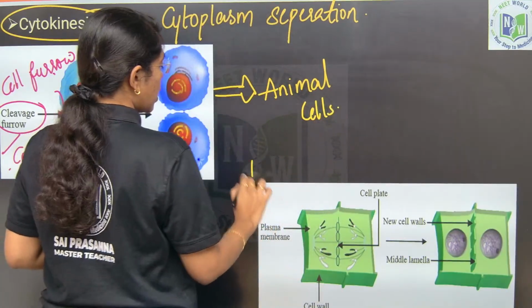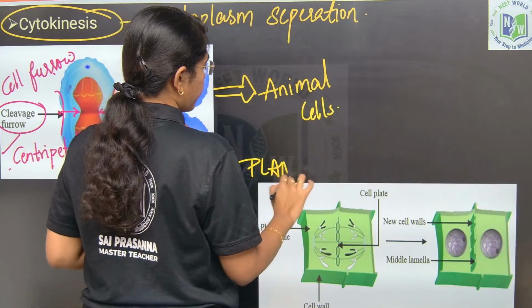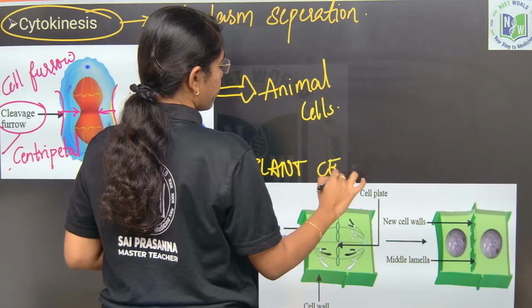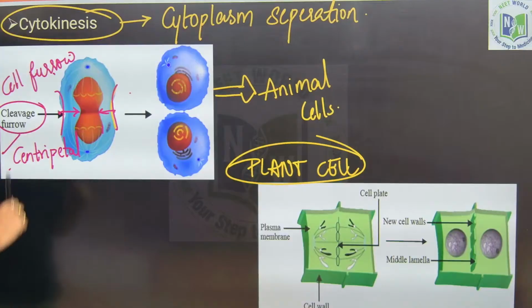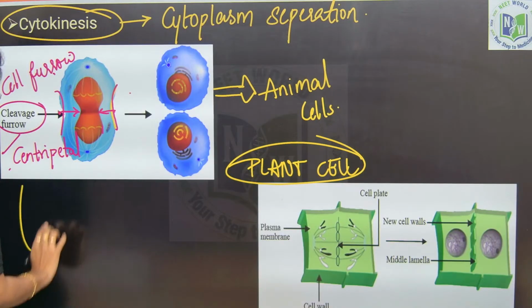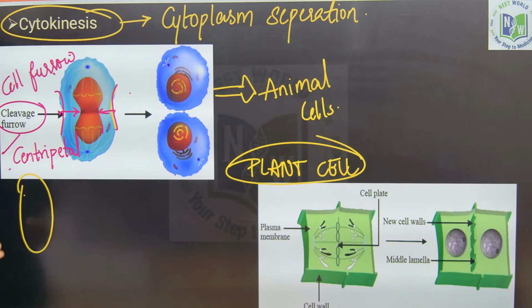If you consider plant cell, at the time of cell division, that is after telophase, what happens in a plant cell is, at the center phragmoplast is formed. This phragmoplast is synthesized from Golgi bodies.